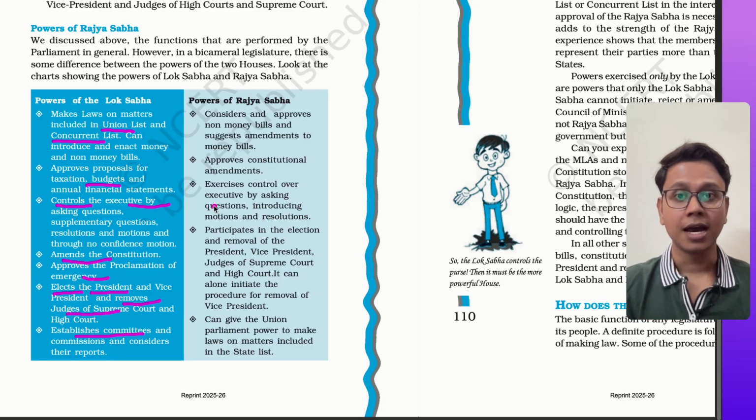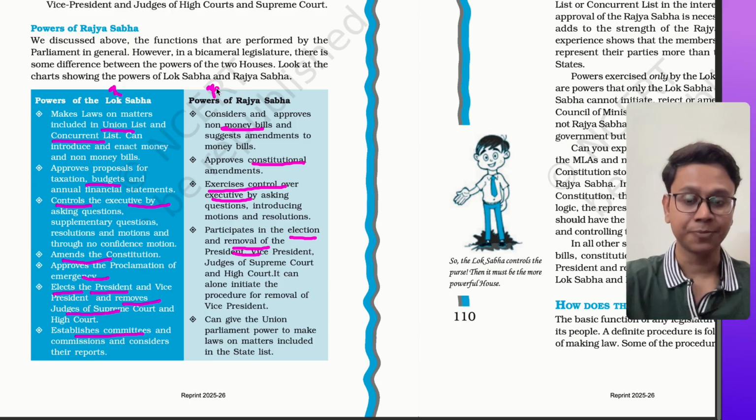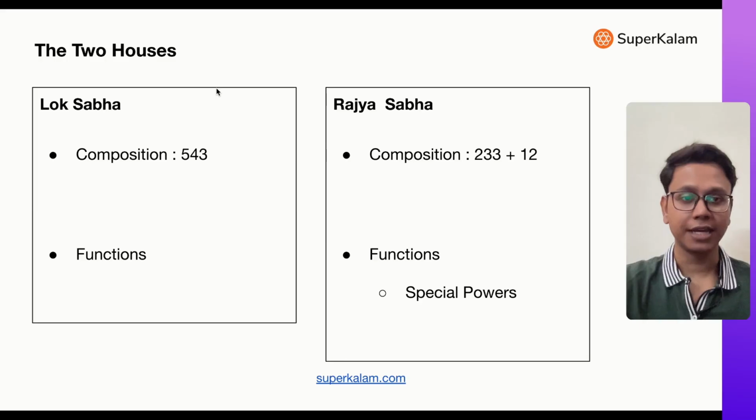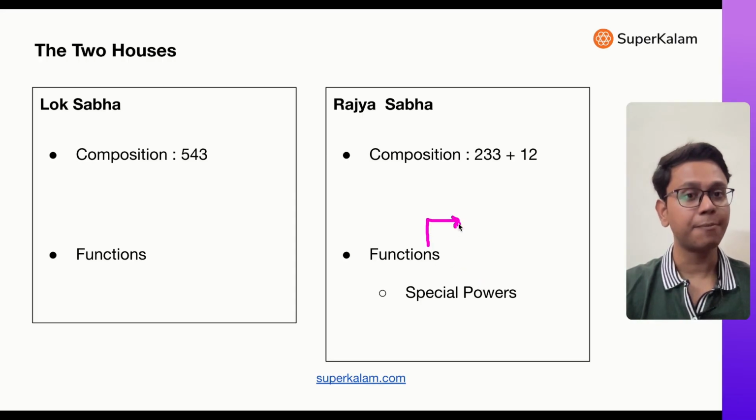Now, Rajya Sabha approves non-money bills, ordinary bills. It approves constitutional amendments. It exercises control over the executive. It participates in the election and removal of the president. So these are all the powers of Lok Sabha as well as Rajya Sabha. Now these are divided into a few categories, which I will cover in the next few slides. Now here the important point is, what are the special powers of Rajya Sabha? Rajya Sabha has some special powers. Now as I already told you, Rajya Sabha is elected by the members of the state.